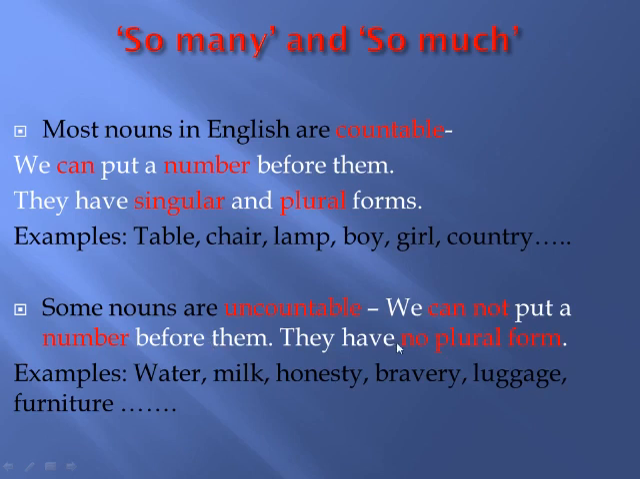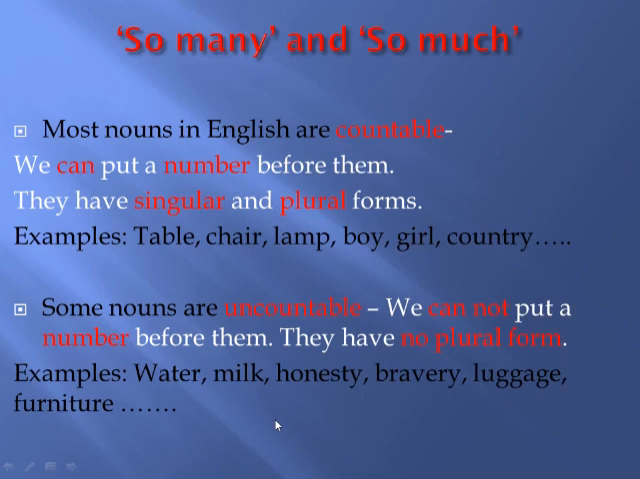Second point to recognize the uncountable nouns is that they have no plural forms. You can never say waters, milks, honesties, and braveries. That will be wrong. They have no plural form. Examples of the uncountable nouns are given here: water, milk, honesty, bravery, luggage, furniture. We cannot count these nouns. These are called uncountable nouns.